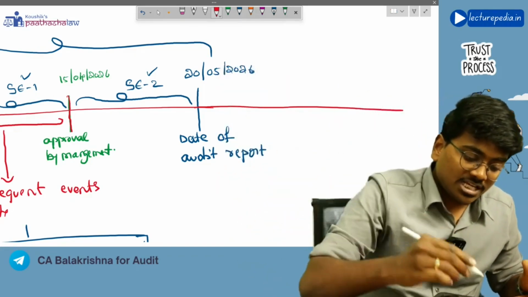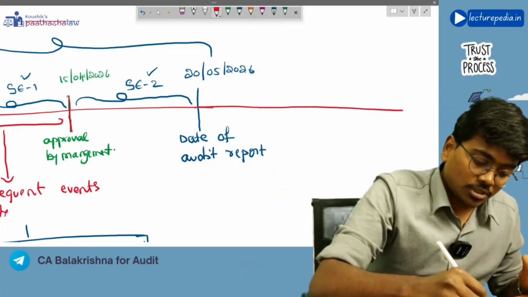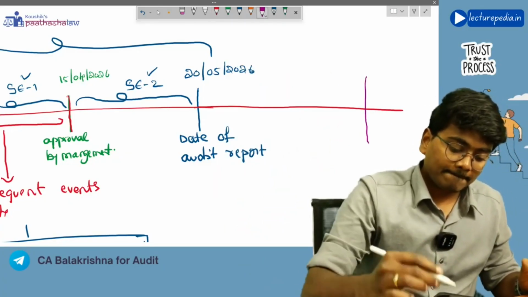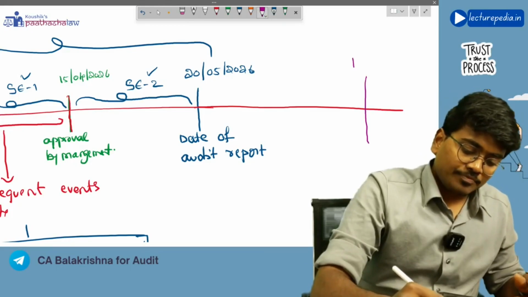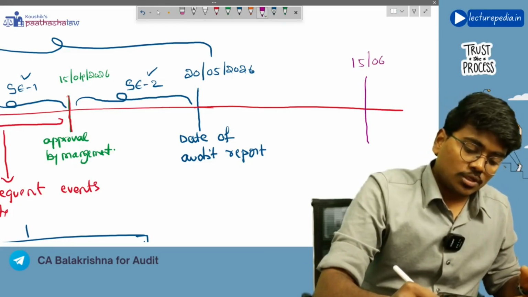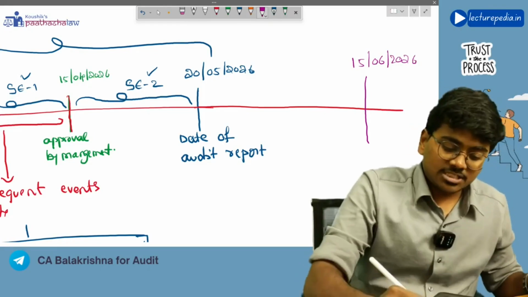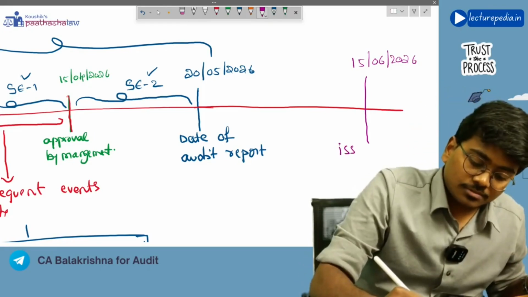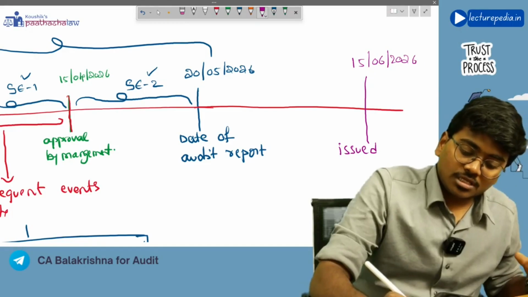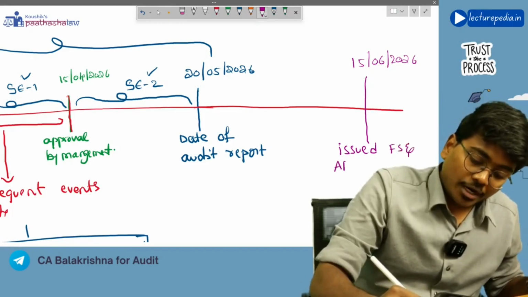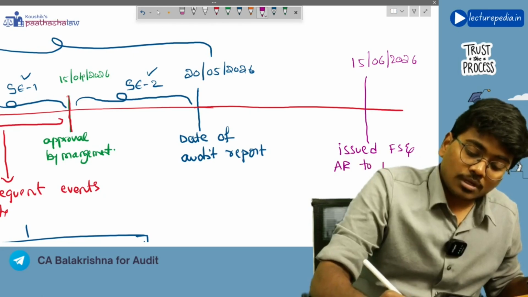Let's say management has issued the financial statements and the audit report to the public on some 15th June 2026.